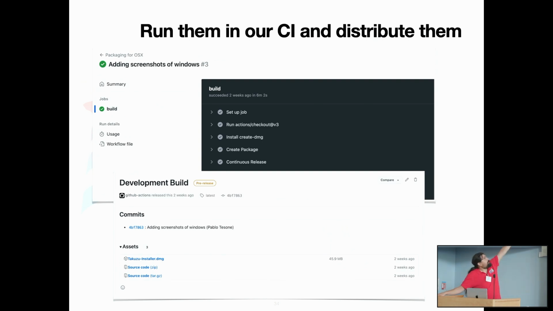As we can see, we have the CI build. In this case, we are seeing the build of OS X because it was green. The other has some glitches, so I show the green one, and it's producing a development build that can be generated. In this case, just because of the infrastructure that we have in GitHub Actions, it's generating an Intel OS X application, because the working machine in the CI is an Intel one, but we can also generate the ARM version if we run the process on an ARM machine.